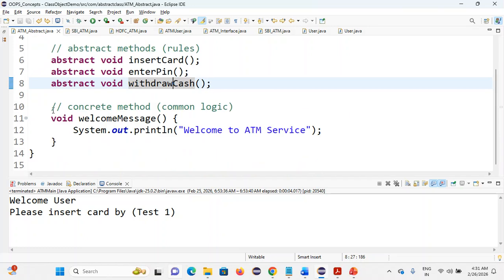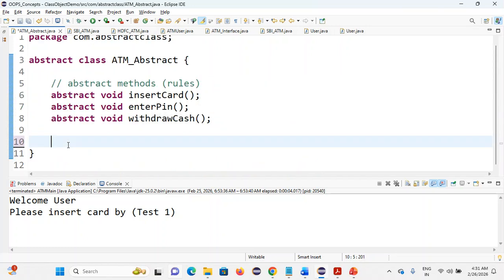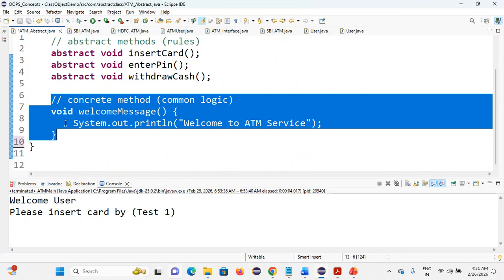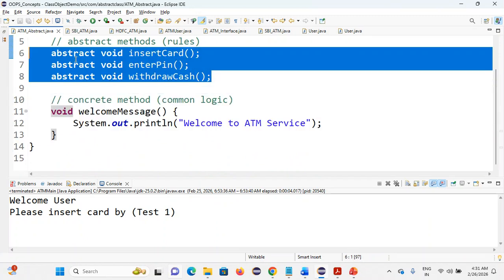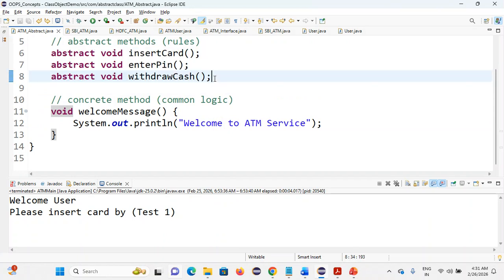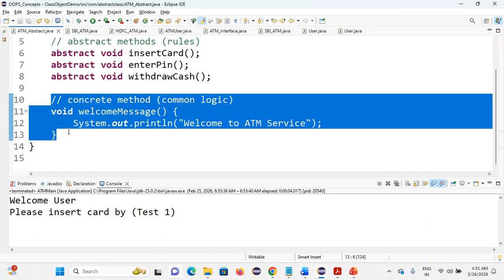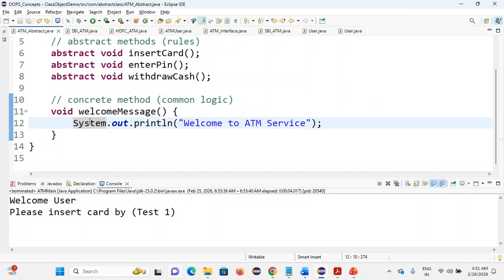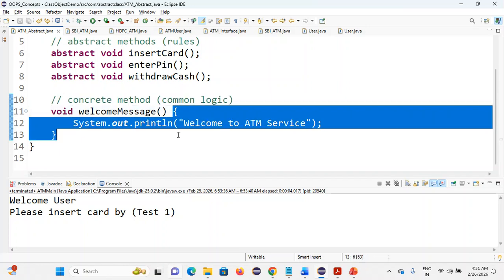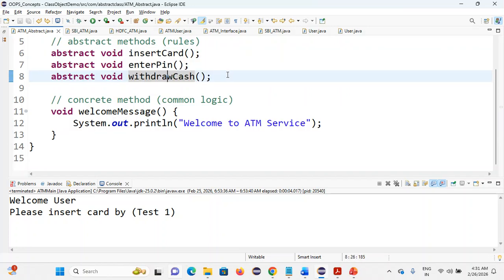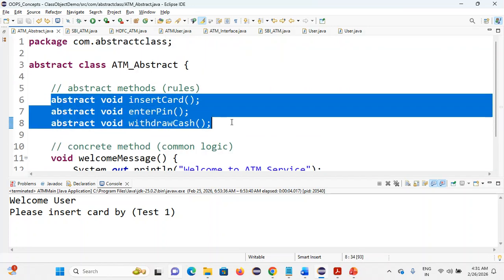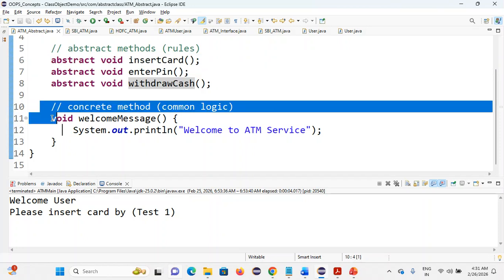If you are not giving the concrete method, this is 100 percent abstraction. But if you are using the concrete method, you are achieving the abstraction only partially, around 50 percent. The remaining is not achieved, because you are transparently showing the method definition, the welcome message. Abstraction means hiding the implementation details and showing only the functionality to the user. You are achieving it, but only 50 percent; the remaining you are showing to everyone.